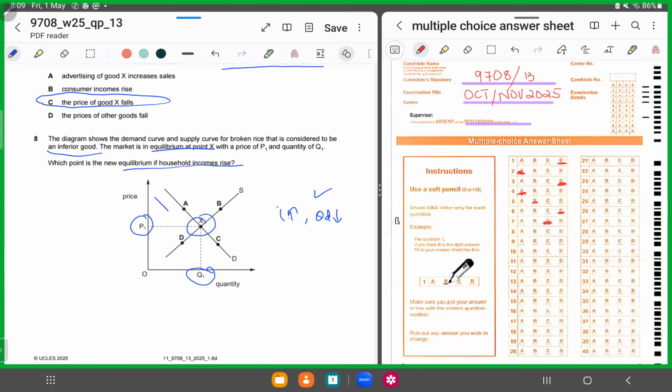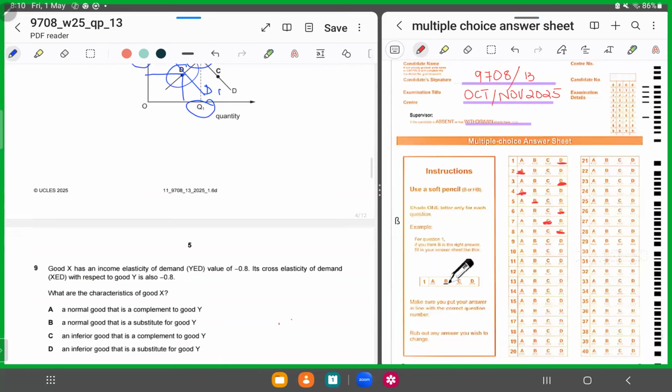So if I draw a demand curve inwards, right? So this is my D1 and what happens? Now this is the new equilibrium position. So D is the new equilibrium position. So for 8, I'll put in D as the correct response. I hope it's clear.